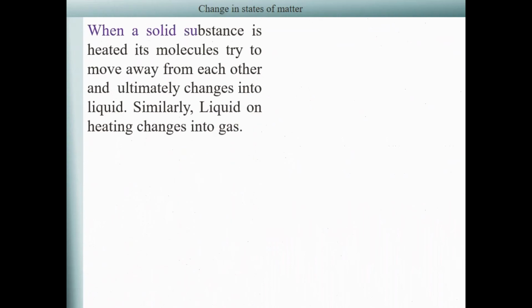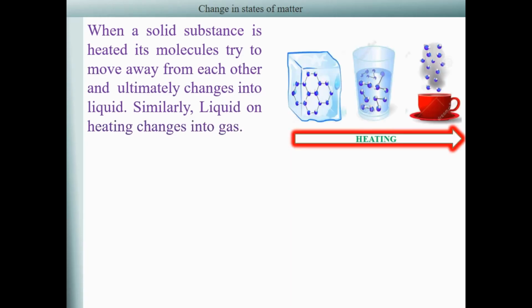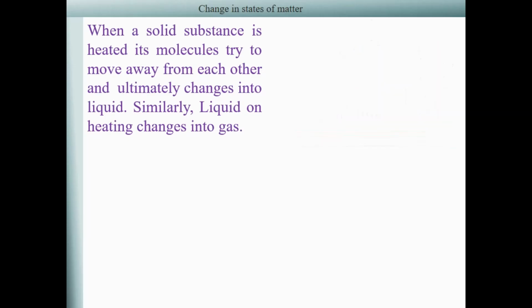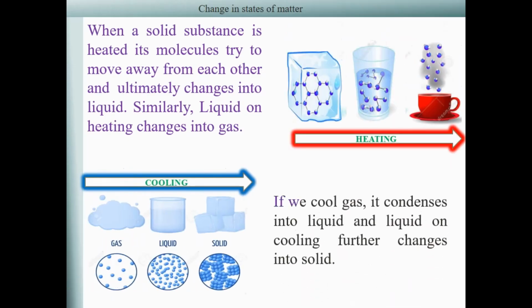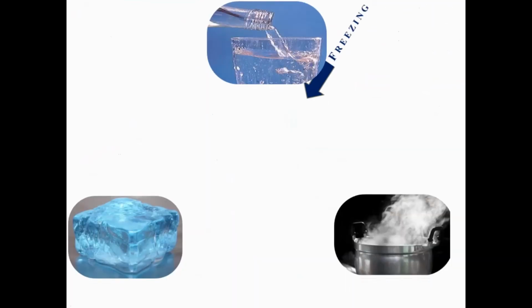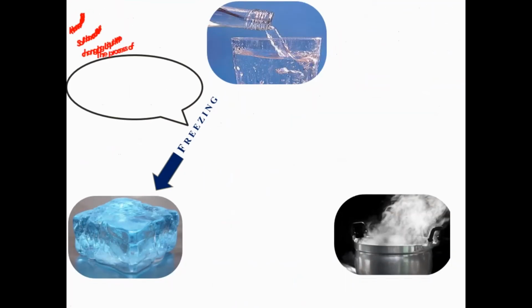When a solid substance is heated, its molecules try to move away from each other and ultimately change into liquid. Similarly, liquid on heating changes into gas. You can see in the figure on heating how molecules of solid move apart and change into liquid and further into gas. If we cool gas, it condenses into liquid, and liquid on cooling further changes into solid. Here you can see how one state of matter changes into another state on cooling.